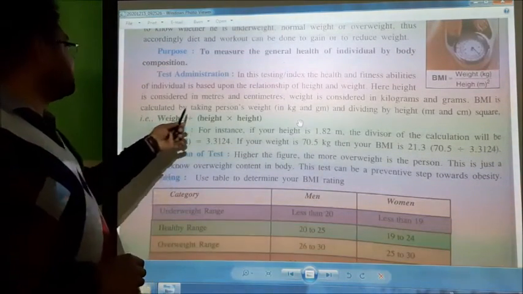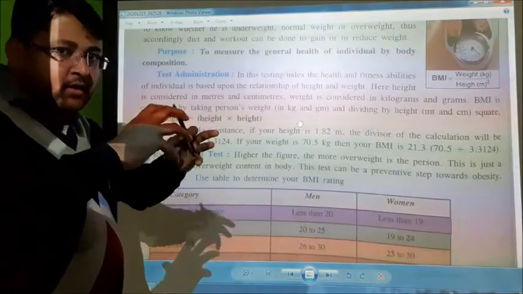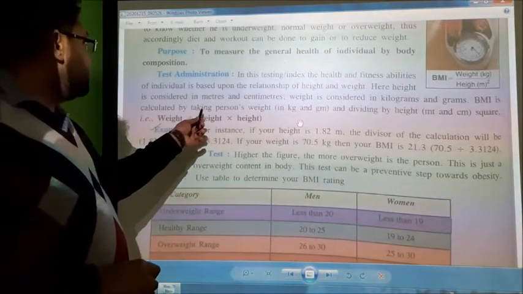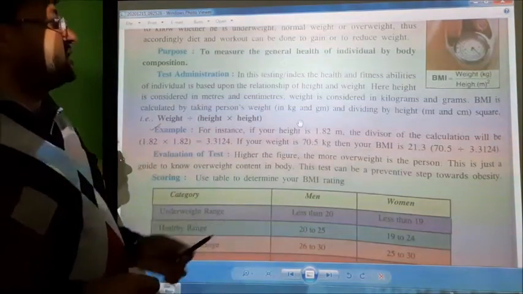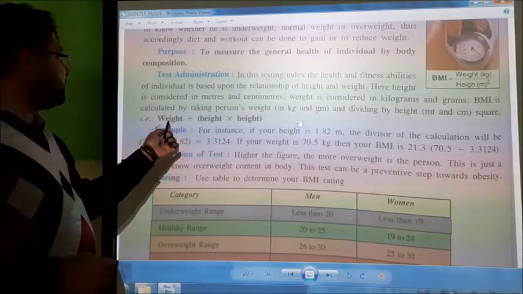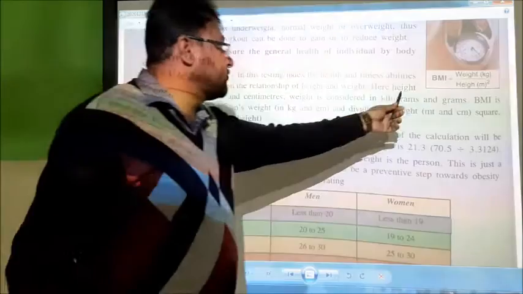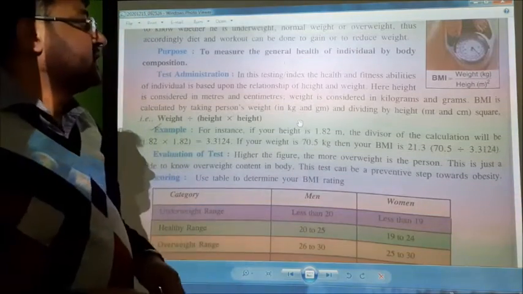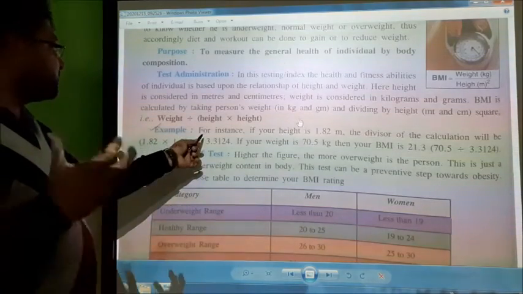So BMI is calculated by taking a person's weight in kilograms and dividing by height in meters squared, that is, height multiplied by height. The formula of BMI is weight in kg upon height in meter square.